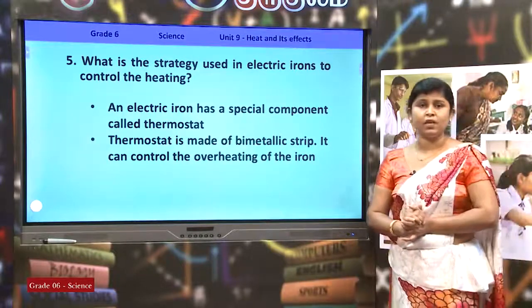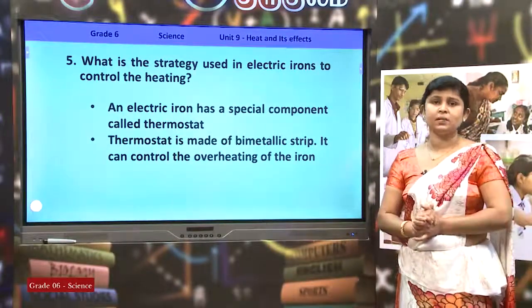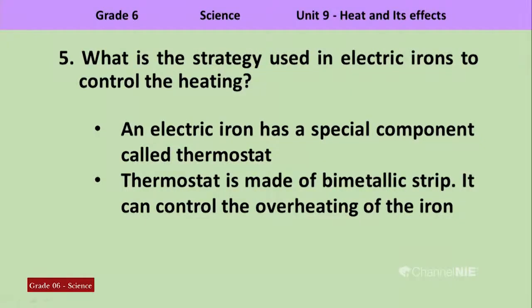This special component can control the heat of the iron. Thermostat is made of bimetallic strips and it can control the overheating of the iron. The iron is not overheated, so we can protect the iron as well as it will be useful in using, right.